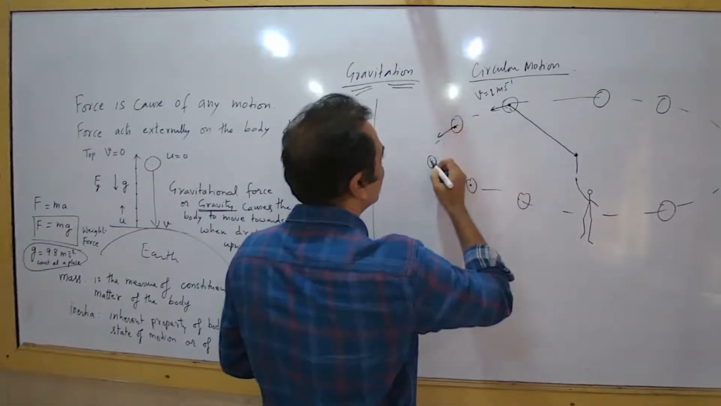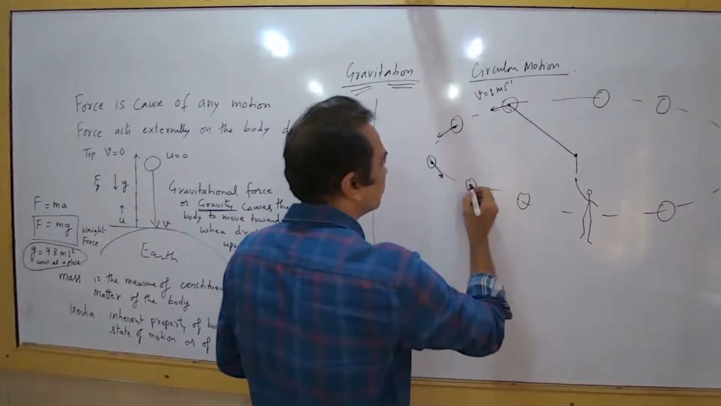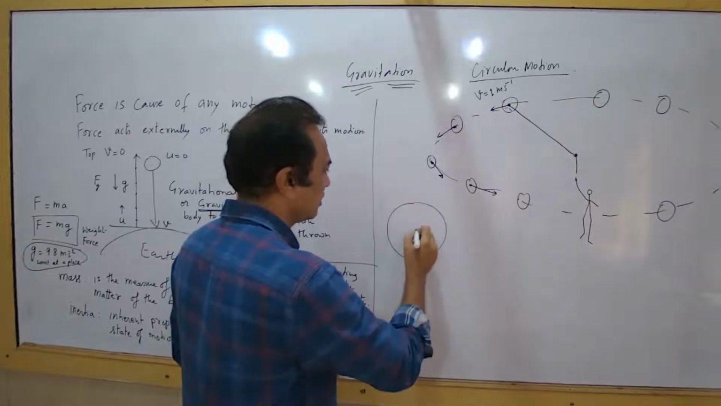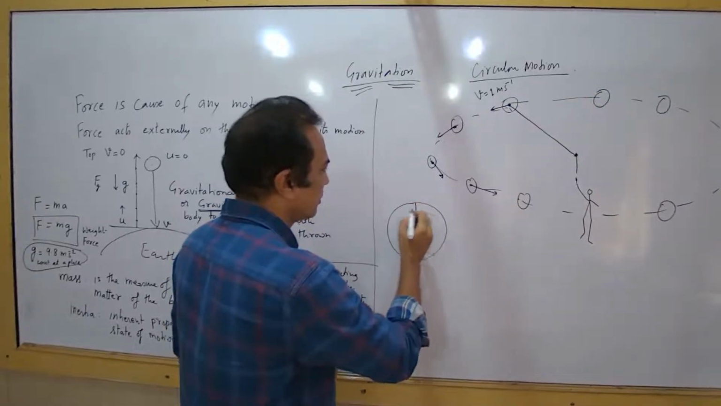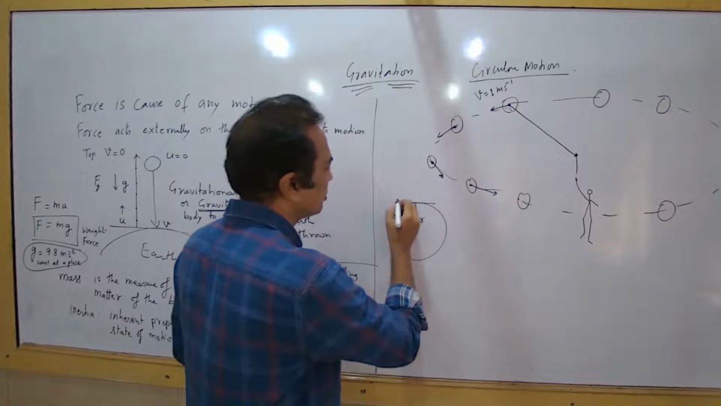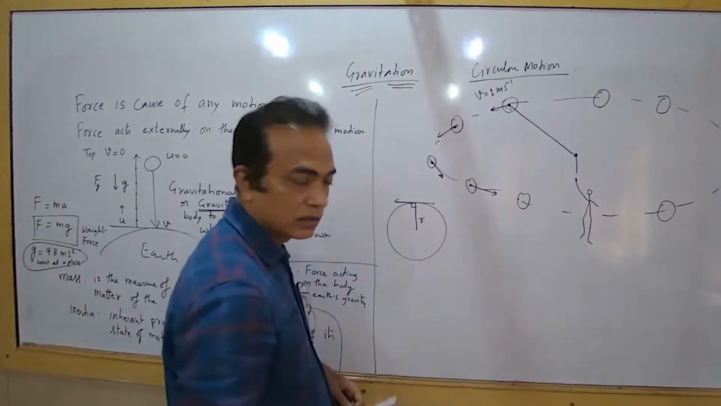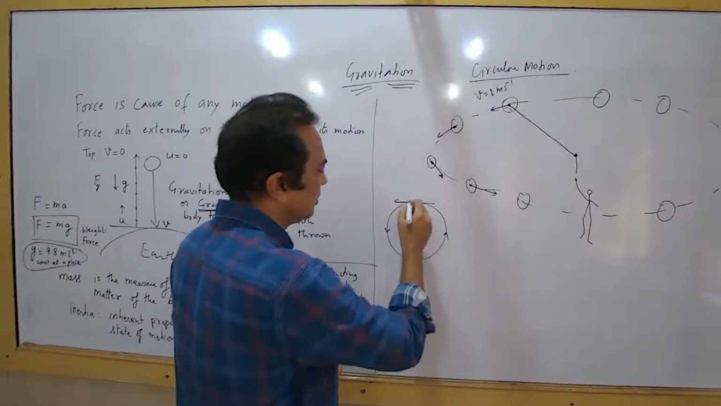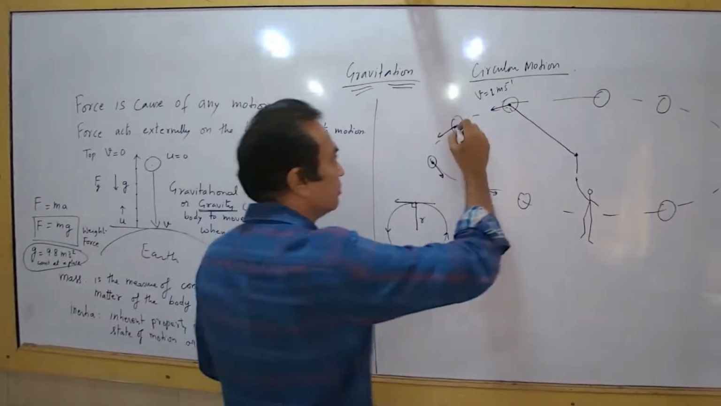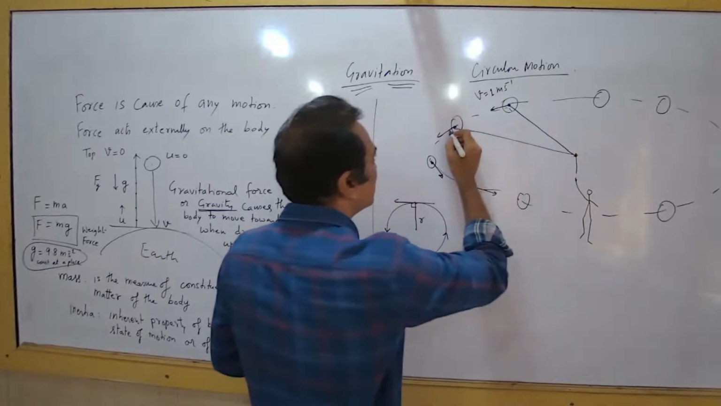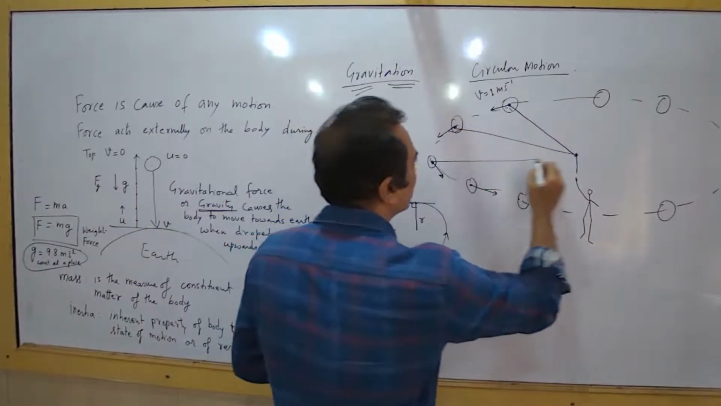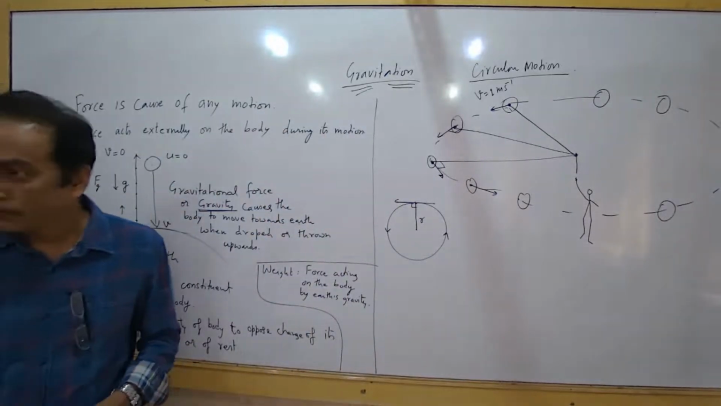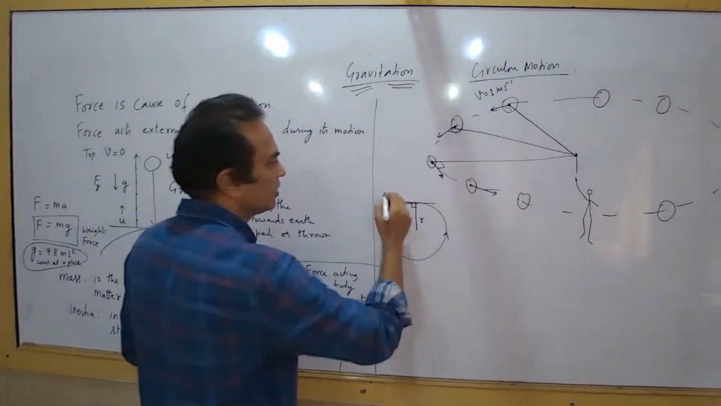It's along the tangent, right? You know what a tangent is? If this is a circle and this is the radius, then the tangent is a line which is perpendicular to the radius. If the ball is moving in an anti-clockwise direction, then the tangent is this. Whenever you join the radius, the tangent will always make 90 degrees. You'll learn about tangents in mathematics.